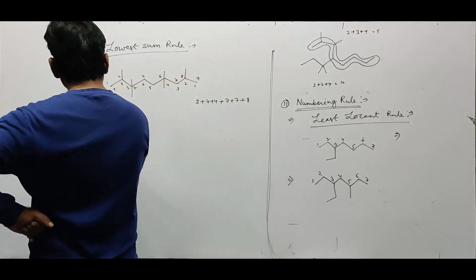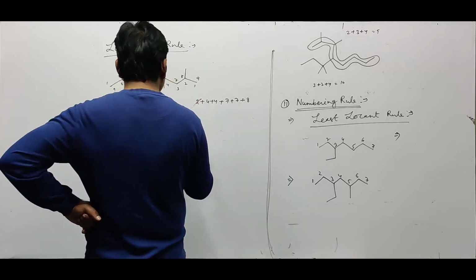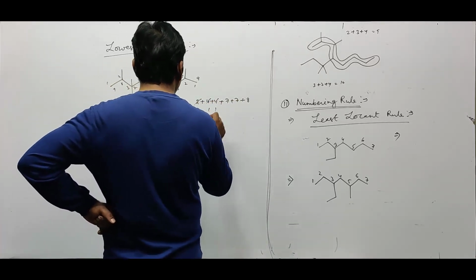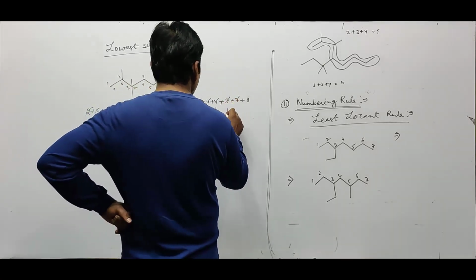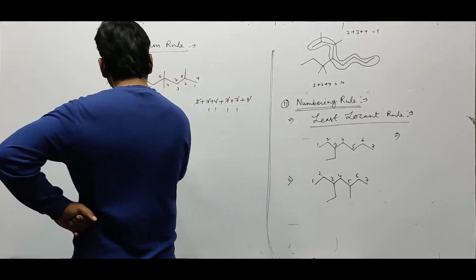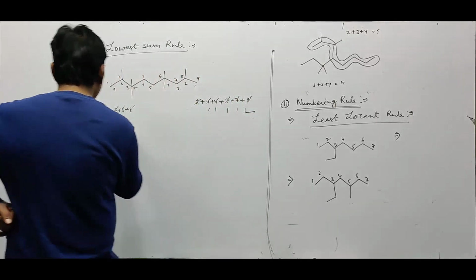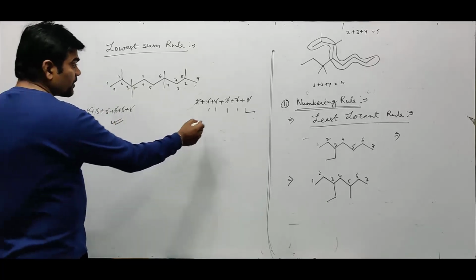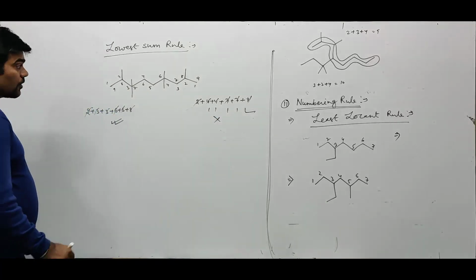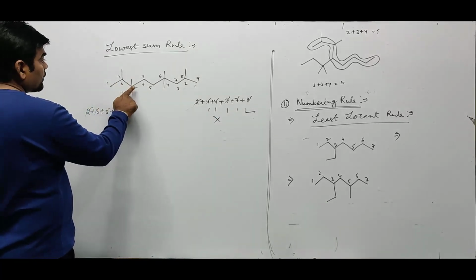So now, 2 and 2 are the same, 3 and 4 differ by 1, then 6 and 7 differ by 1, then 8 is cancelled. Of course, this sum is more than the other sum, so this side is not preferential. The other side is the preferential side. So numbering must be given from this side itself.